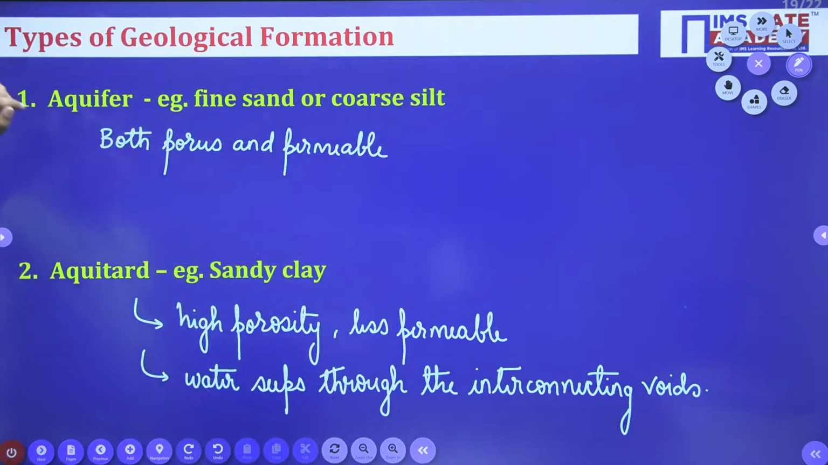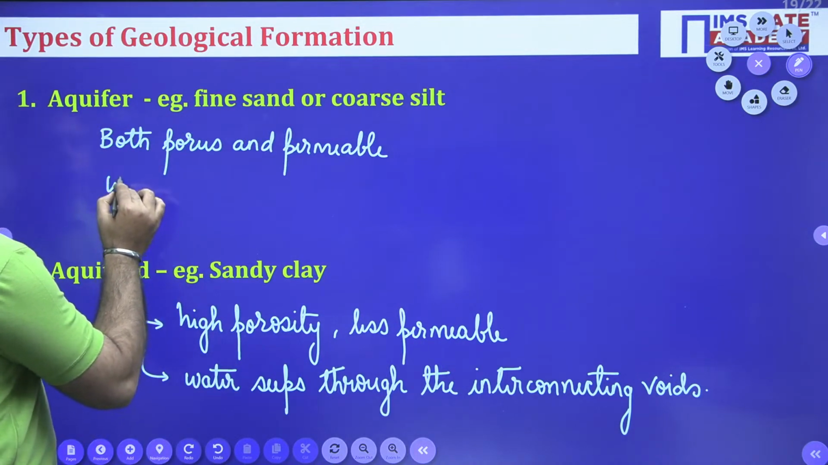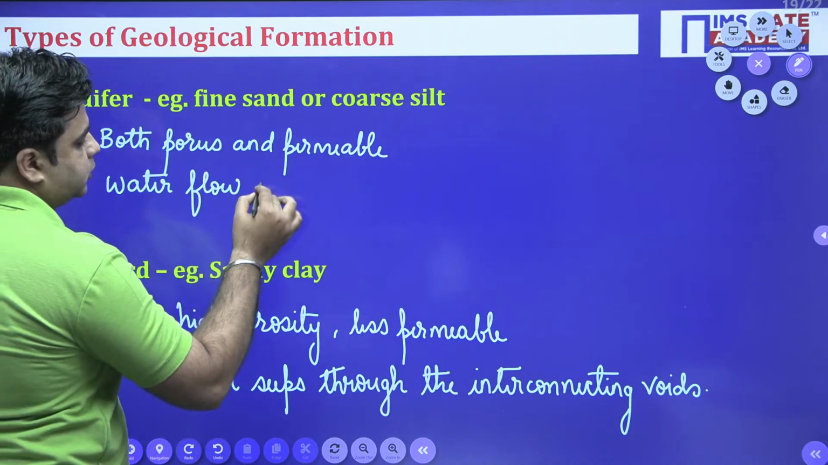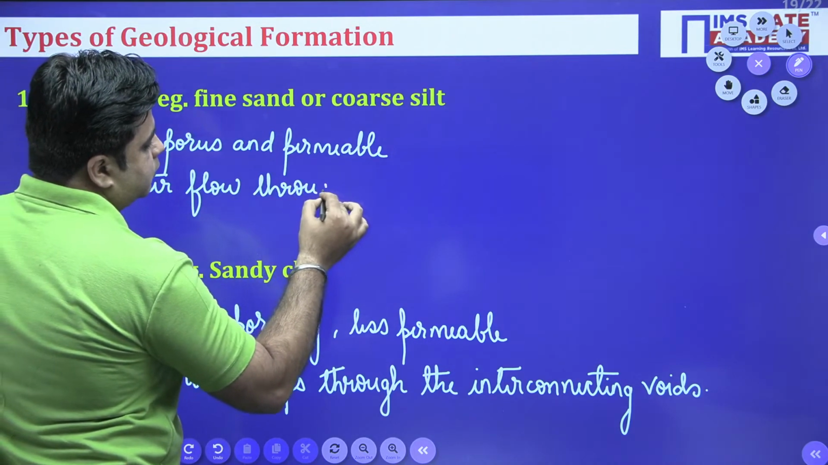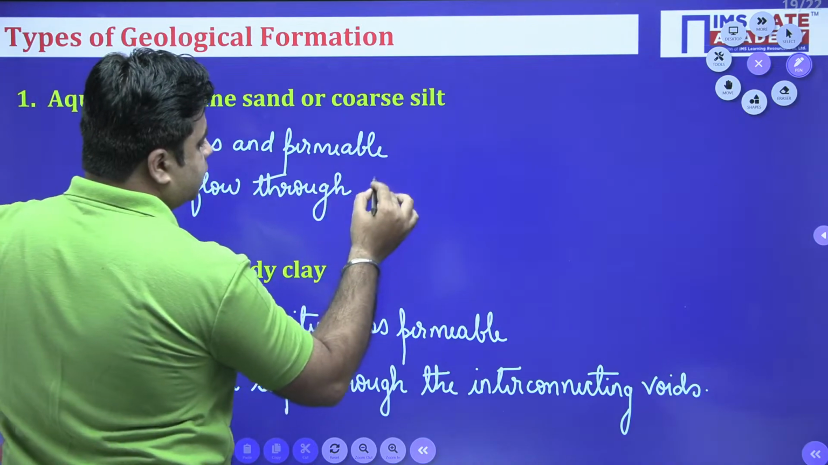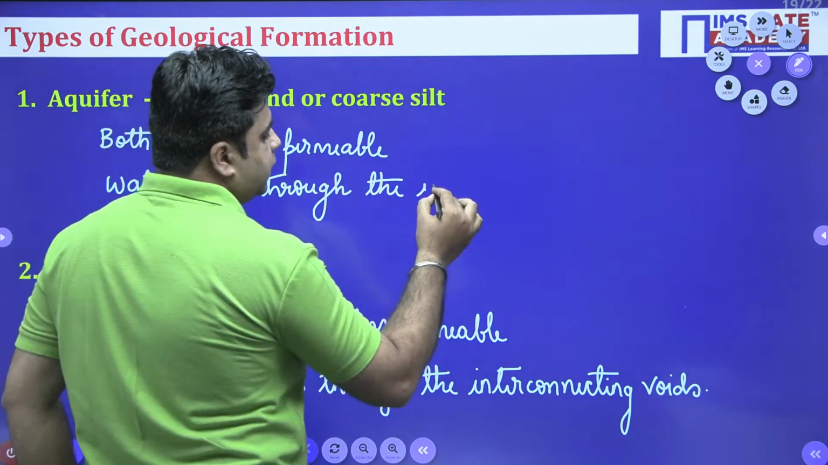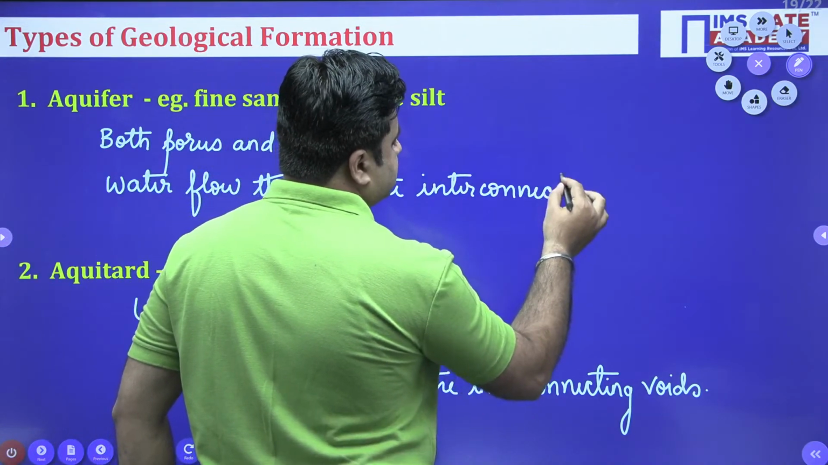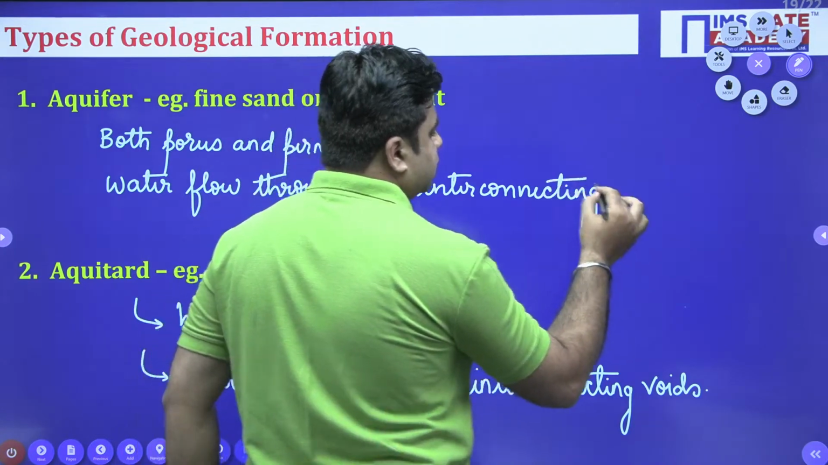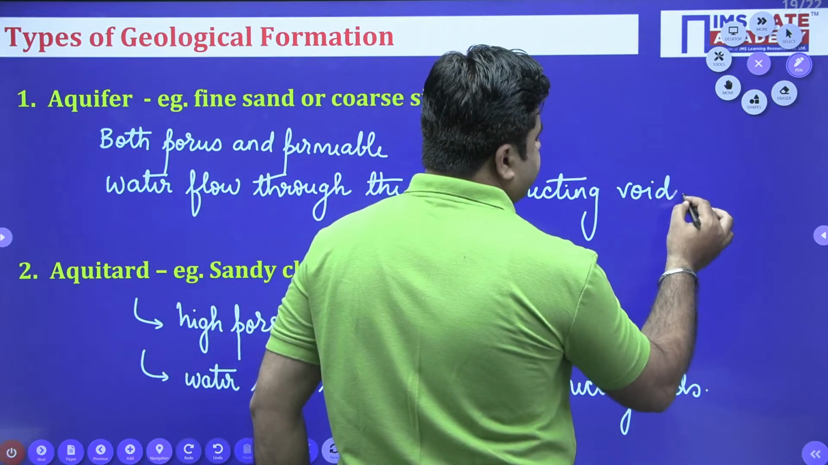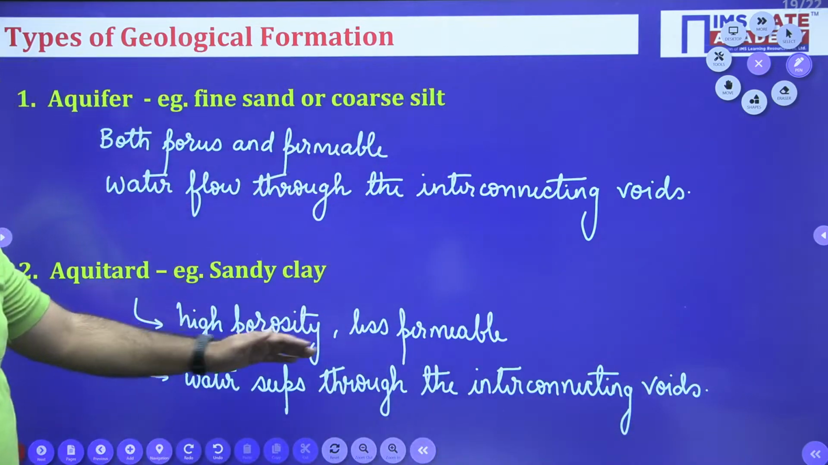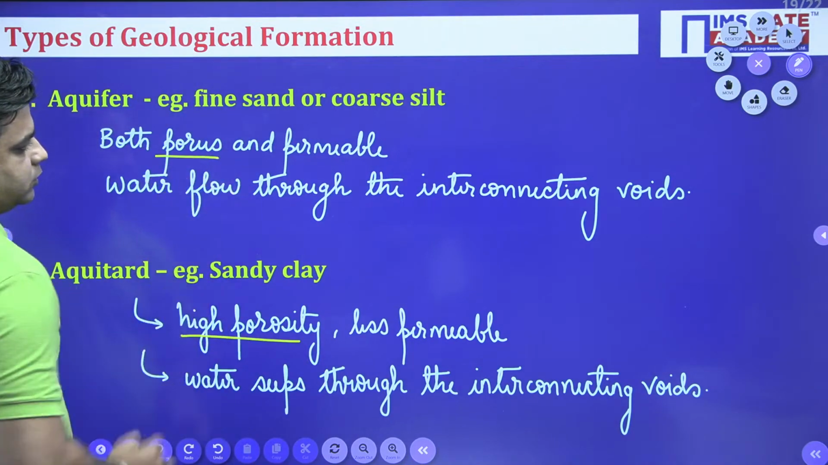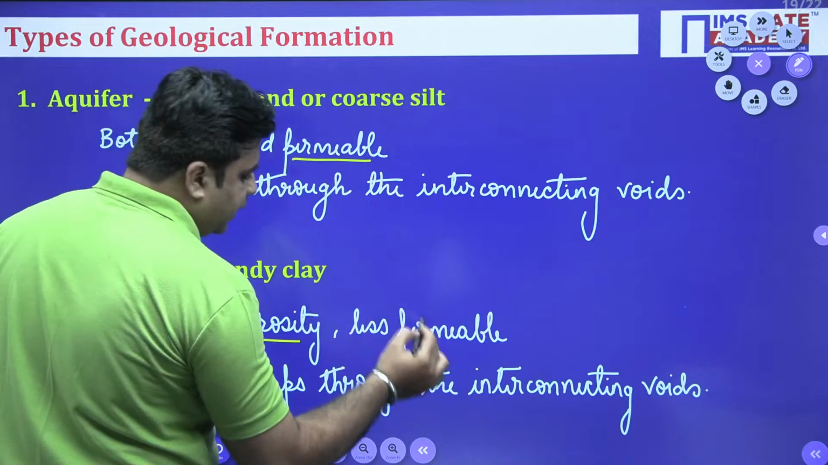Similarly, for this aquifer, water actually flows through the interconnecting voids. Now just observe these two things. The first one is high porosity, and here it is just porous. And the second is permeable and less permeable.